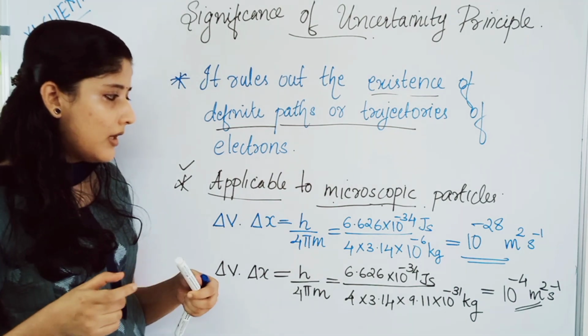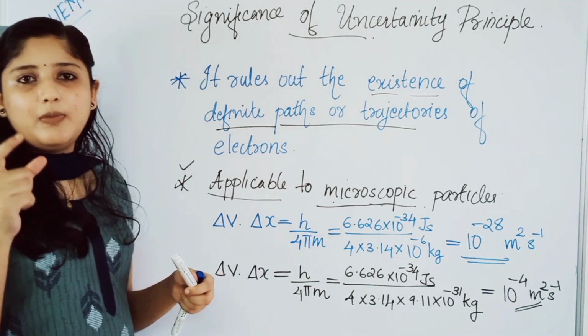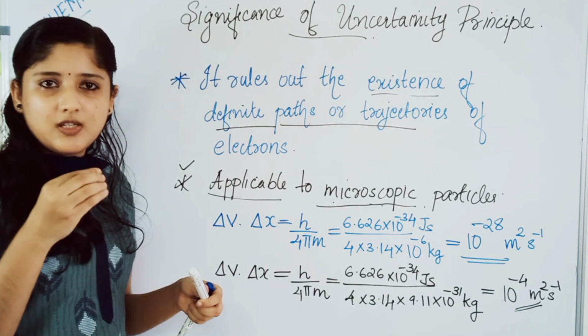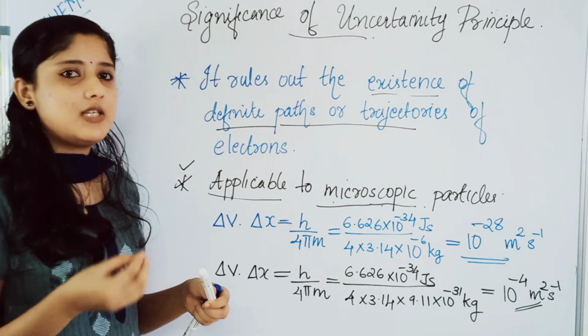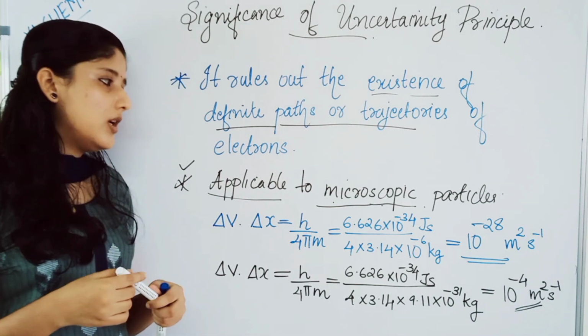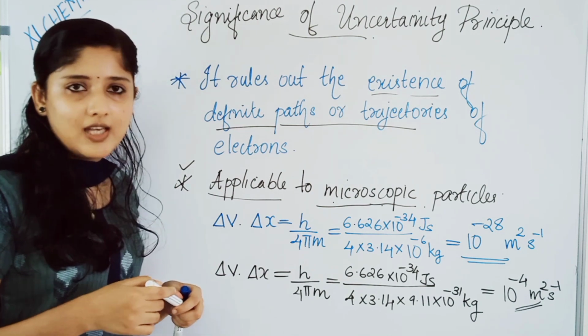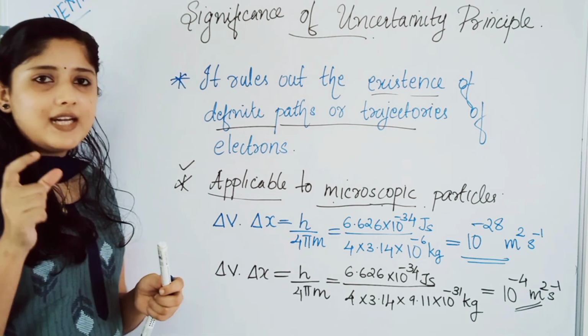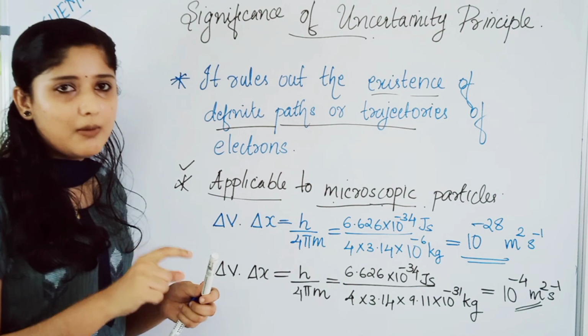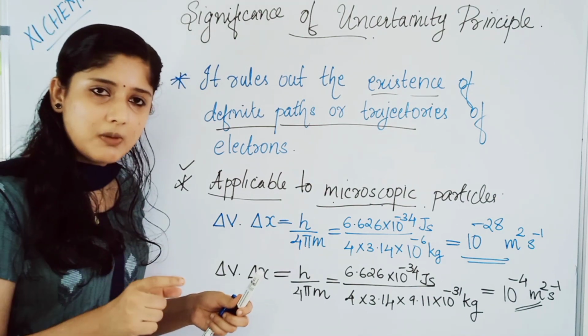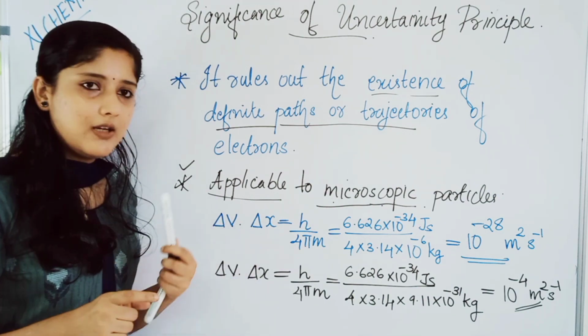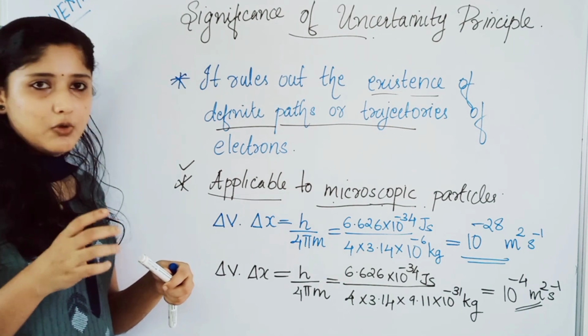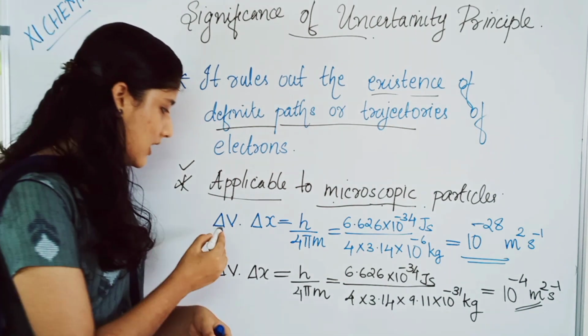Look here. Milligram is a macroscopic substance compared to nanometer size, isn't it? 1 milligram is 10 raised to minus 6 kilogram. For that substance, if we are finding the uncertainty in position or momentum by the equation, what?